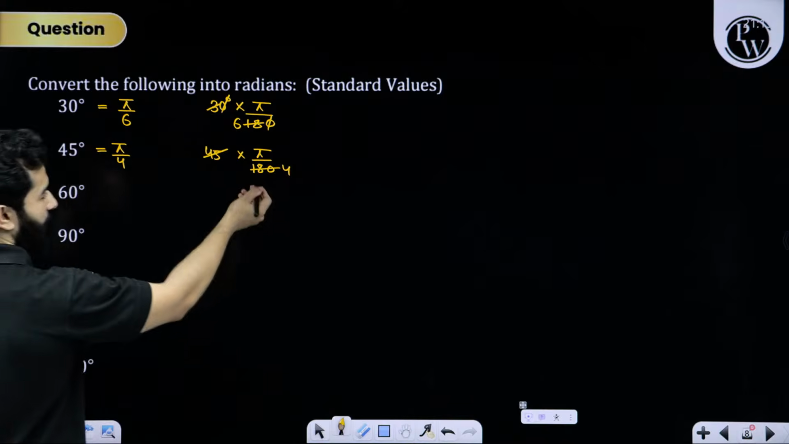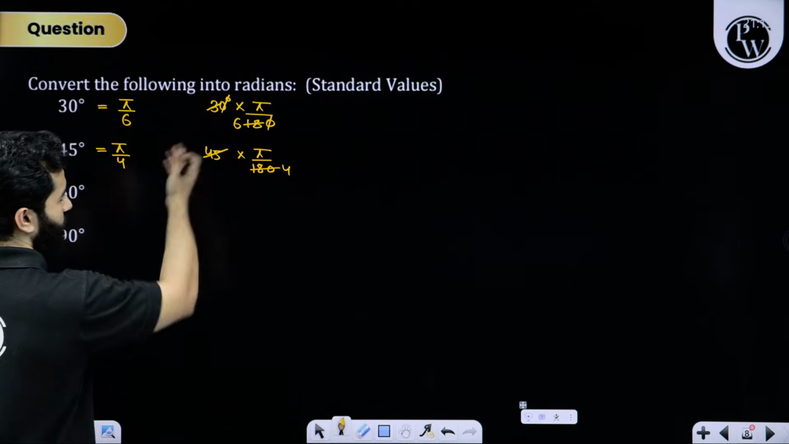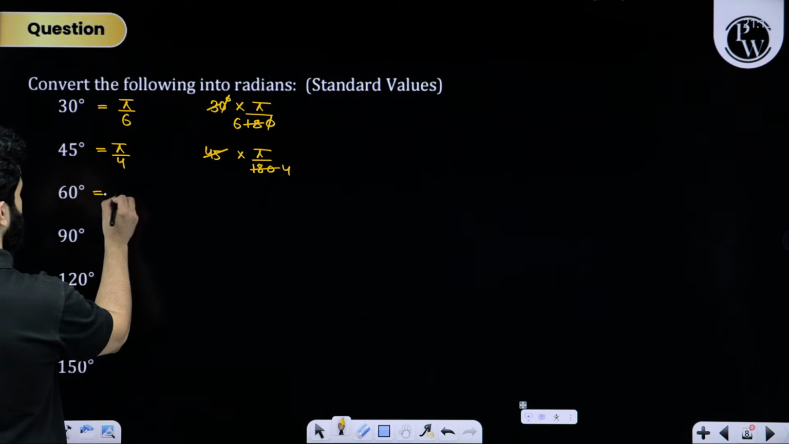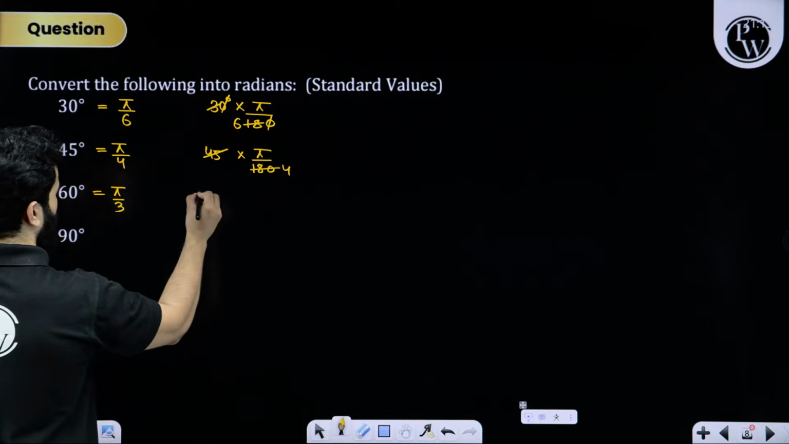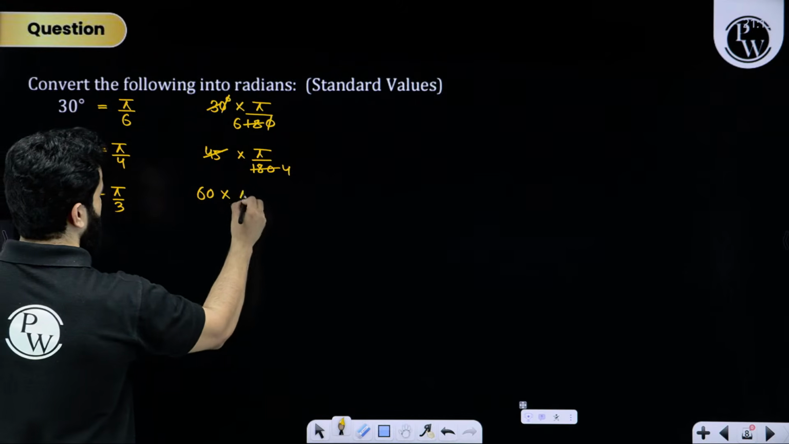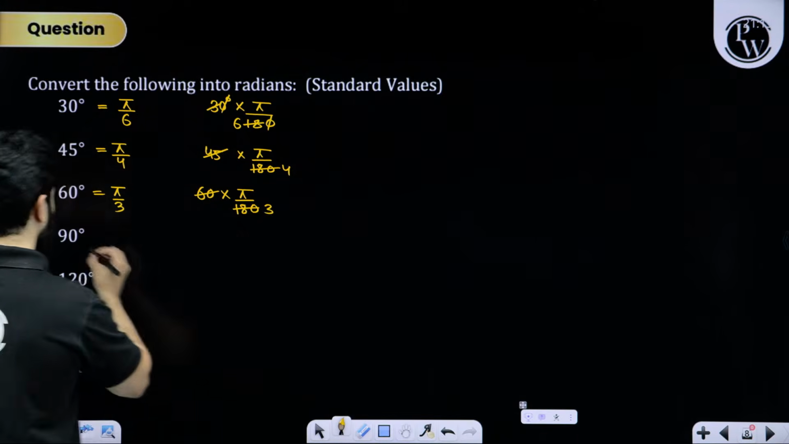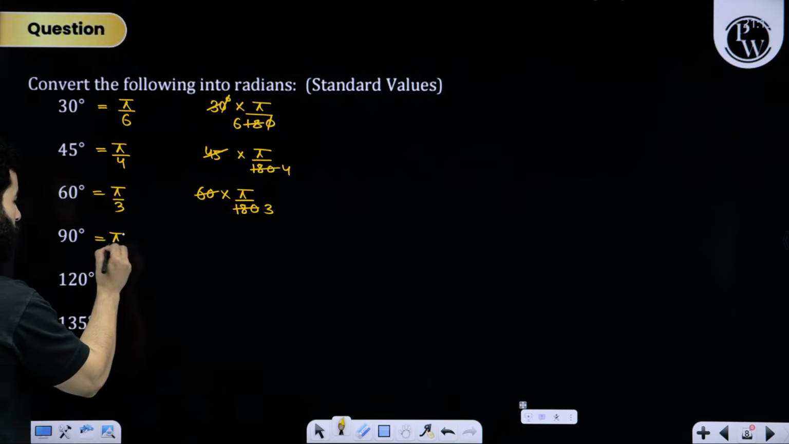Or you can say nine twos are eighteen and nine fives are forty-five, right? 45 degree divided by 180 degree, right? And then you have got 60 degree. 60 degree is going to be pi by 3, or 60 degree multiplied by pi by 180 degree. This is simply pi by 3. 90 degree is going to be pi by 2.